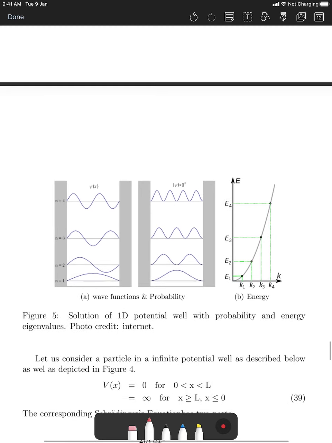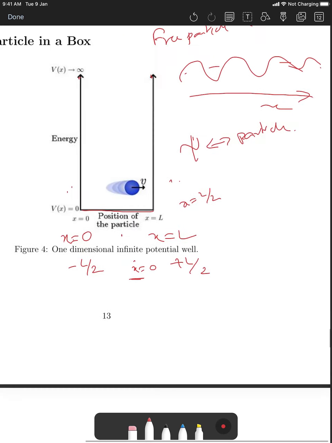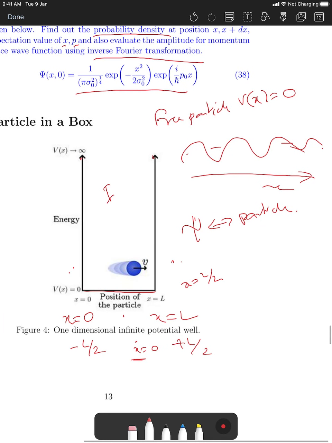So how do you solve this? Now this potential, if you write it down mathematically, V(x) equals 0 between 0 and L, and the potential is infinite if x is greater than or equal to L or less than or equal to 0. So you have two parts of the Schrodinger equation. Let's call this region 1, this region 2, and this region 3. When I was a student, I used to solve this boundary value problem, and mechanically I used to choose region 1, region 2, region 3, and in every region I have to use this property